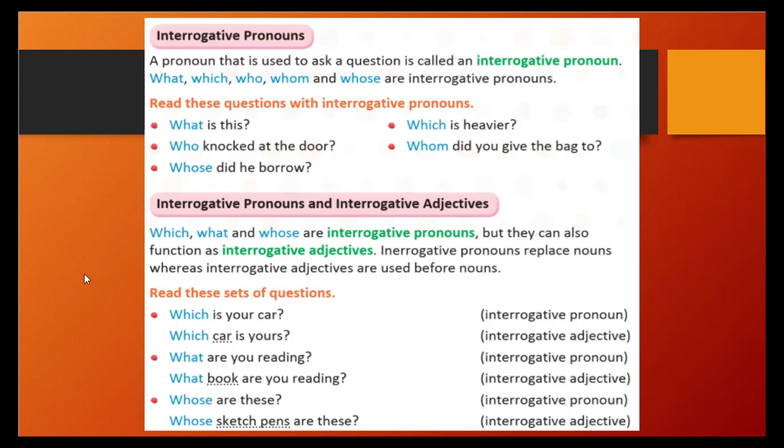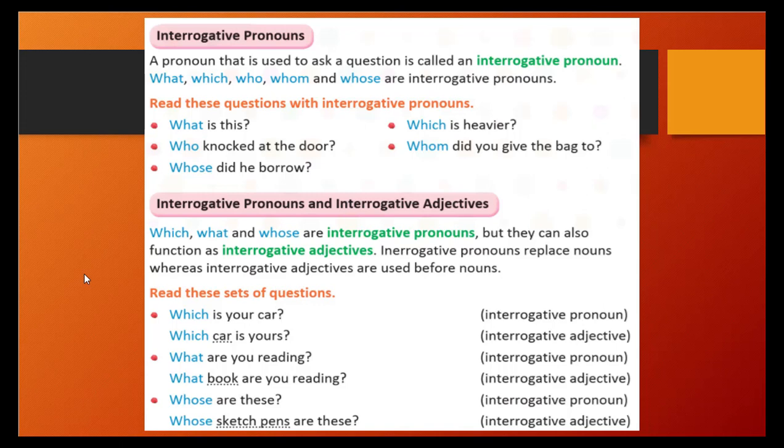Read the sentences. What is this? Who knocked at the door? Whose did he borrow? Which is heavier? Whom did you give the bag to? You see here, so these are the interrogative pronouns. Okay. So in this also, interrogative pronouns and interrogative adjectives come.